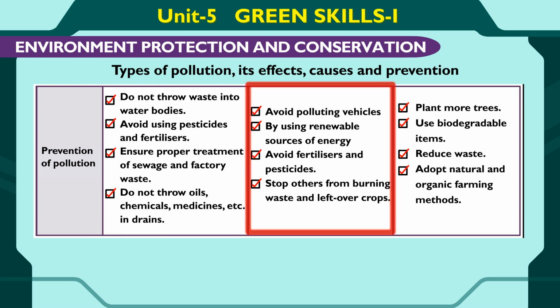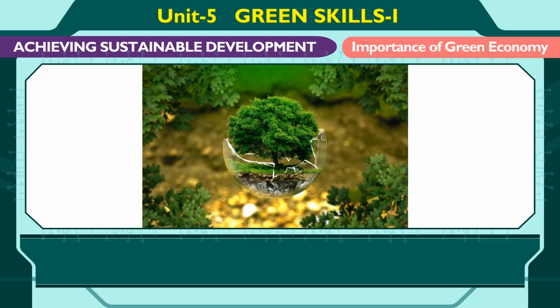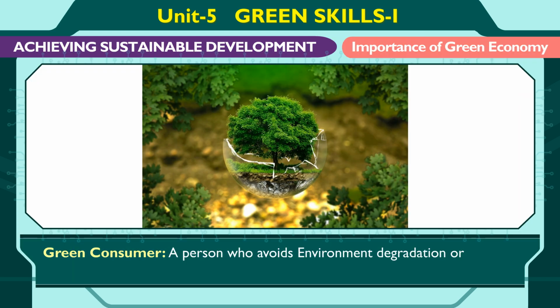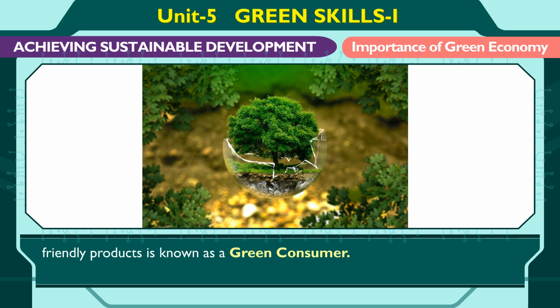Avoid fertilizers and pesticides. Stop others from burning waste and leftover crops. Plant more trees. Use biodegradable items. Reduce waste. Adopt natural and organic farming methods. Green consumer. A person who avoids environment degradation or destruction for his comfort and chooses to purchase only the environment-friendly products is known as a green consumer.